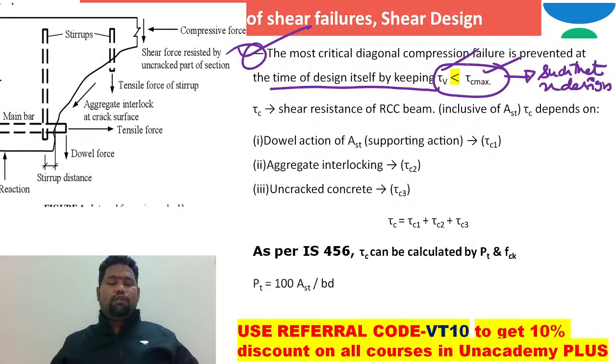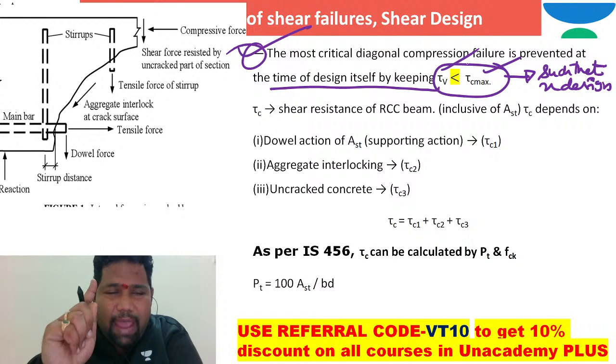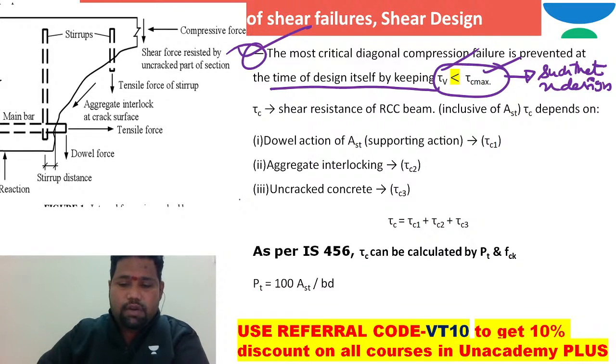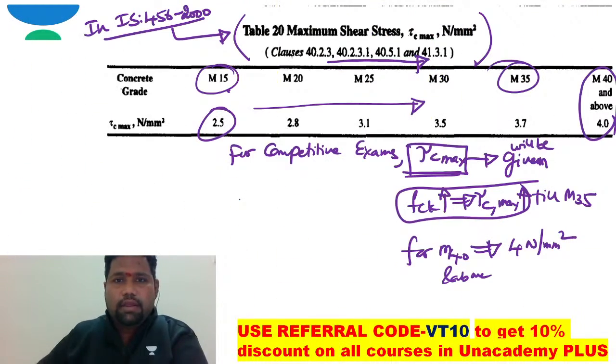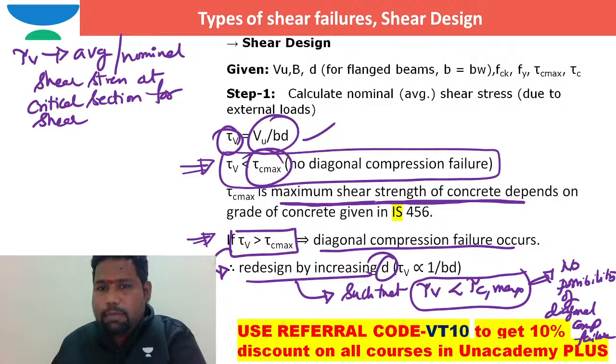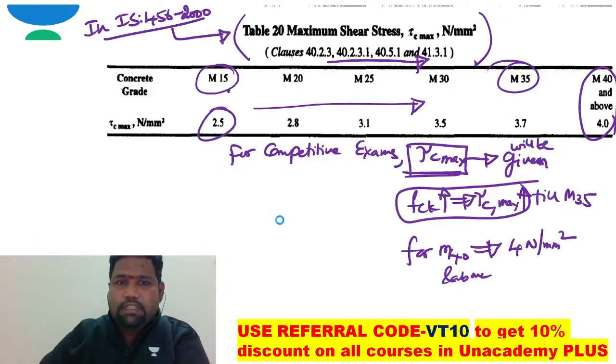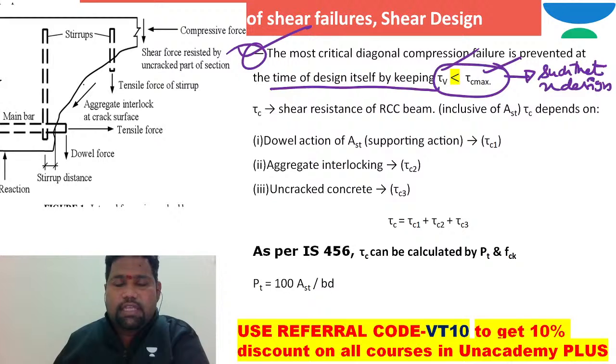Now there is one more thing. What is tau c max? Tau c max stands for the maximum shear strength of concrete alone, right? You are able to see, maximum shear strength of concrete alone. I am talking about only concrete, plain cement concrete alone.